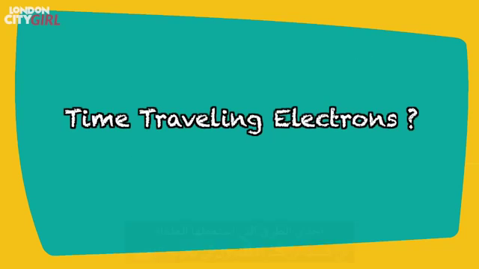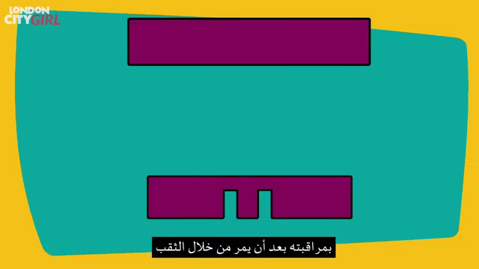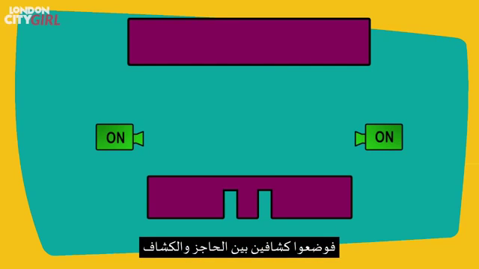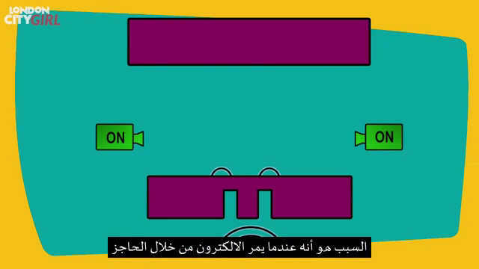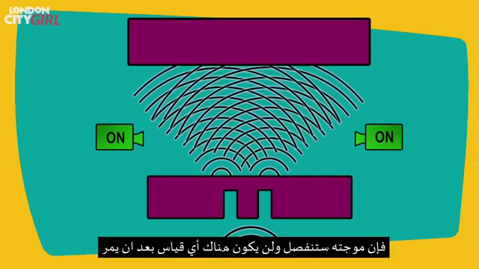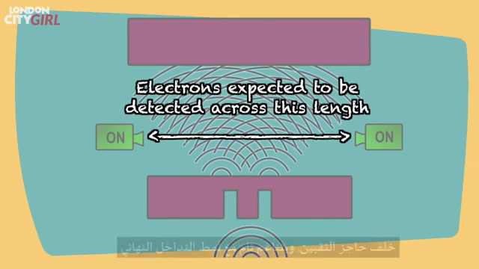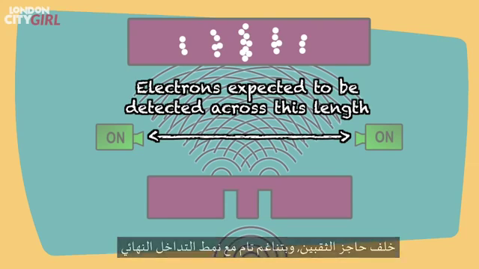Time-traveling electrons. Another way scientists have tried to observe the electron's superposition in the double-slit experiment was to observe them after they had passed through the slits. So they placed detectors in between the barrier and the detector at the back. The reasoning was that as the electrons passed through the barrier, their waves would have split as there was no measuring happening while they went through. And then when they were measured past the double slit, the electrons would be found across the length of the area behind the double slit barrier and in correspondence with the final interference pattern.